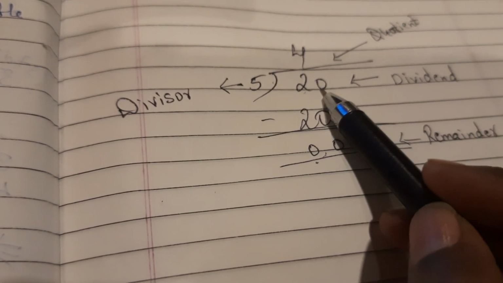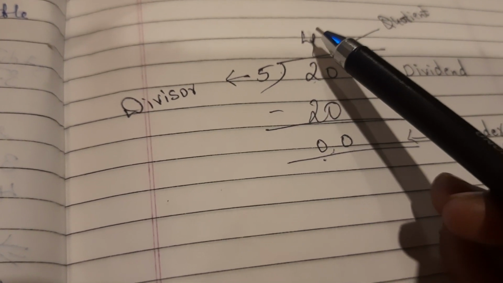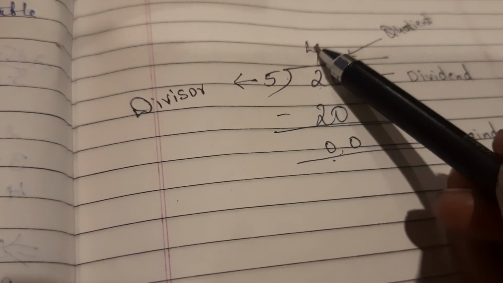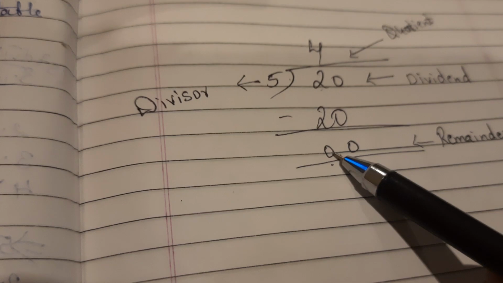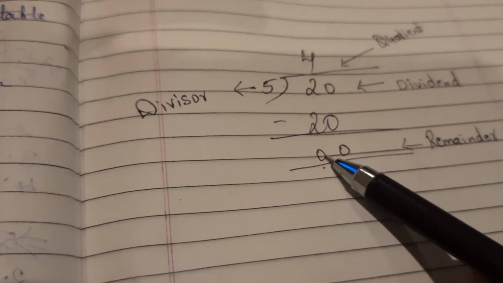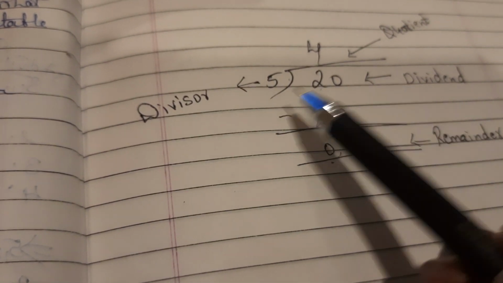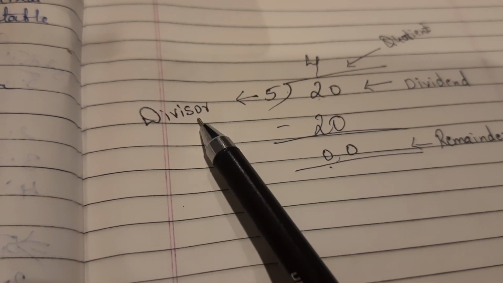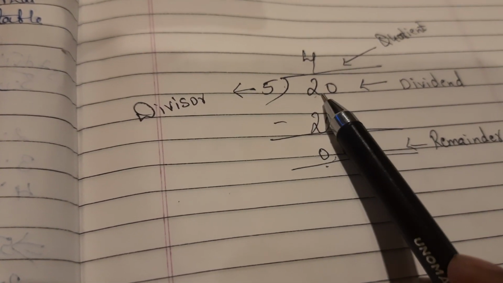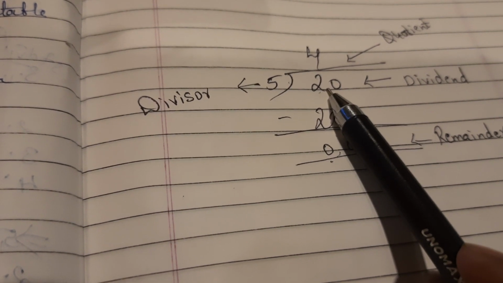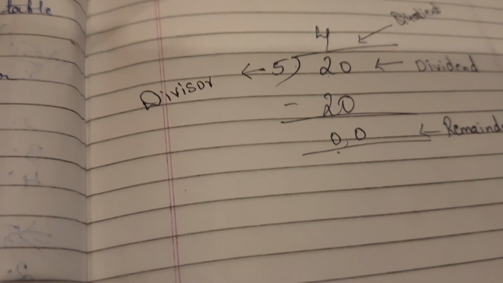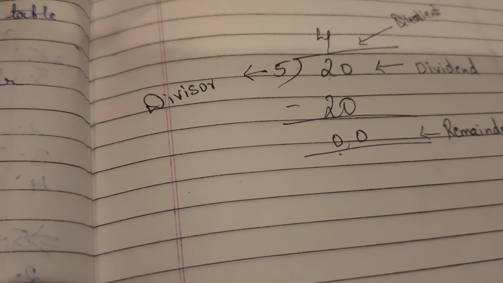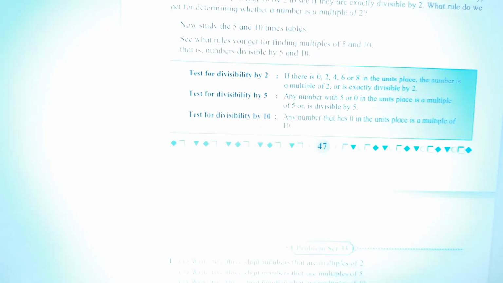And you know you get the dividend when you multiply the divisor into quotient plus remainder. But remainder is 0. You know that formula, right? So this is how you have to understand. So the divisor is the factor, and the number given, the dividend, is the multiple of the divisor or the quotient. So let's start solving.